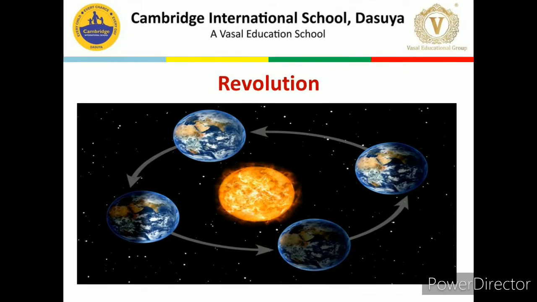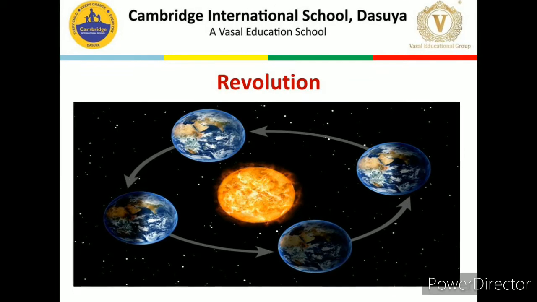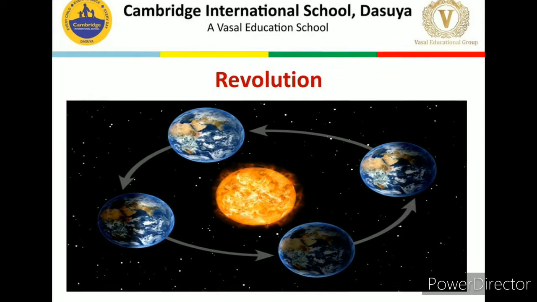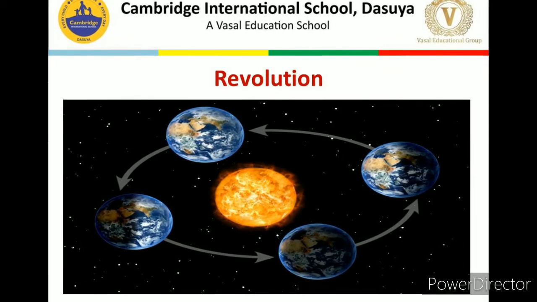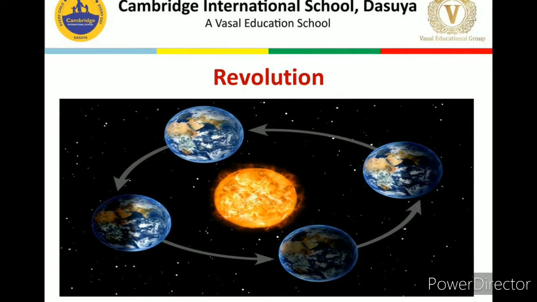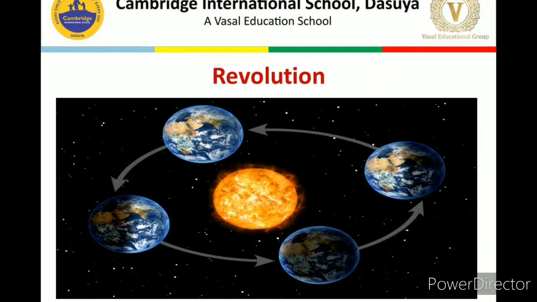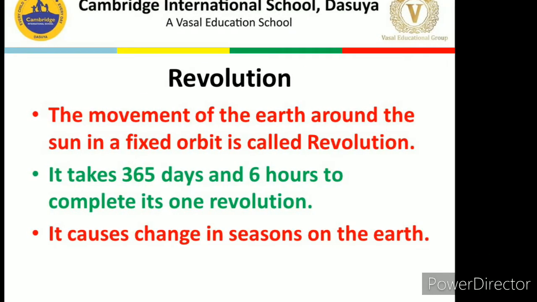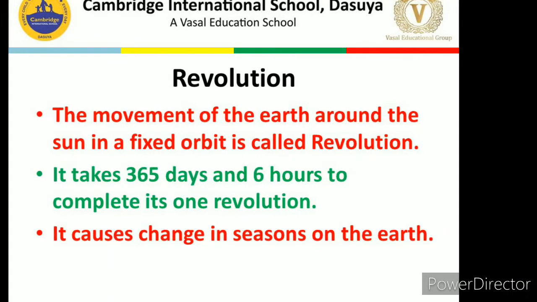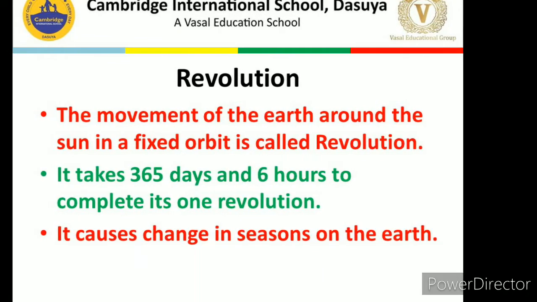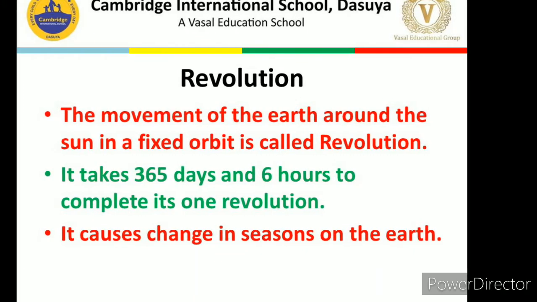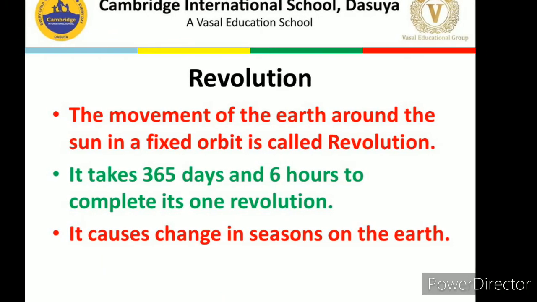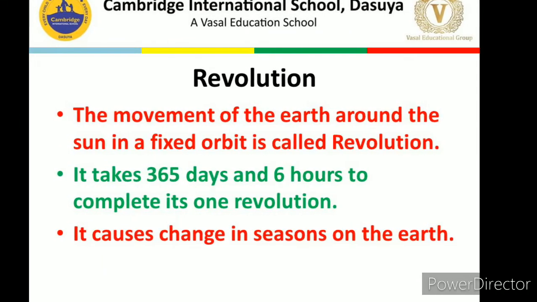Now the second one is revolution. As there is one image on your screen, you can see the different positions of the earth during one particular year, during one revolution. These are the four major positions of the earth during revolution. The movement of the earth around the sun in a fixed orbit is called revolution. I hope all of you are aware of orbit. Orbit means the fixed path on which the earth moves around the sun.